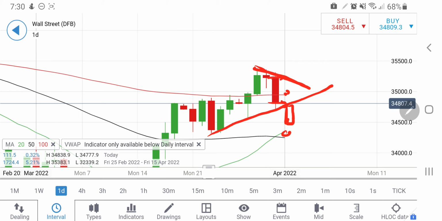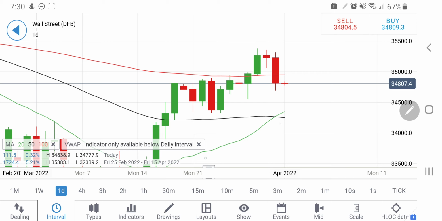Now look at this here, there is a crossover between the 120 period and 50 period moving average, indicating that in the near term it is bullish. However, in the farther term it was not so the case, that is, the 50 period average is now below the 20 period moving average. So this is again a case to watch out for, and with any breakdown below this zone, that is at around 34,300, we have to be cautious.